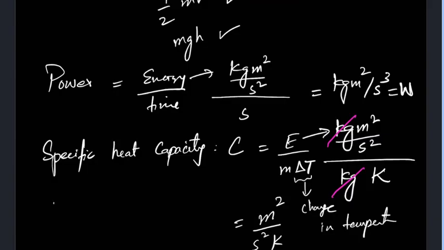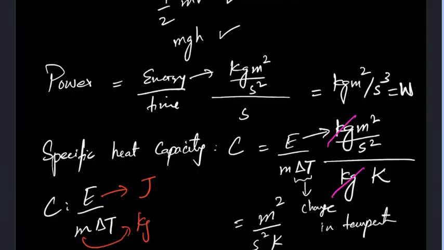Or you can also write C in terms of E over m delta T. If you're not going to derive this into the base unit, for E you can write joules, and for m it will be kg, and this is Kelvin. So this will be joule per kg per Kelvin, right? Yes sir. Okay sir.